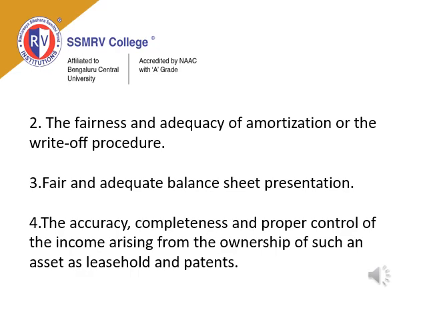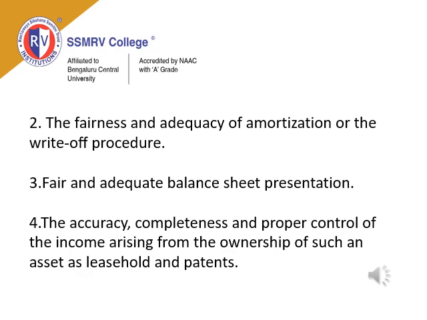Third point, fair and adequate balance sheet presentation. Whatever is the fair value you are keeping in the books of account, the same value should be acceptable to everybody. Even in the balance sheet, the same value has to be written. So fair and adequate balance sheet presentation of the intangible asset is also a major part.